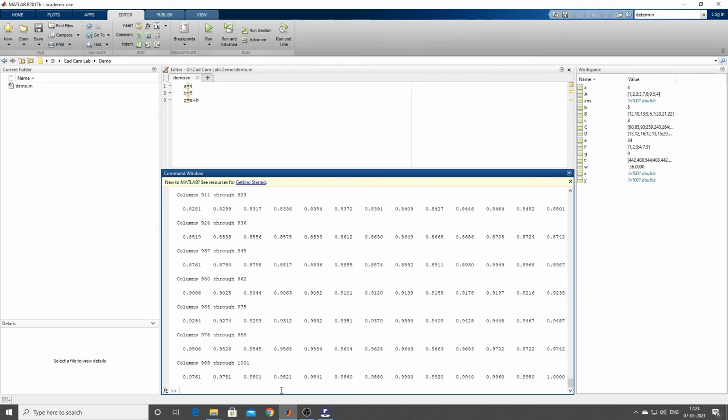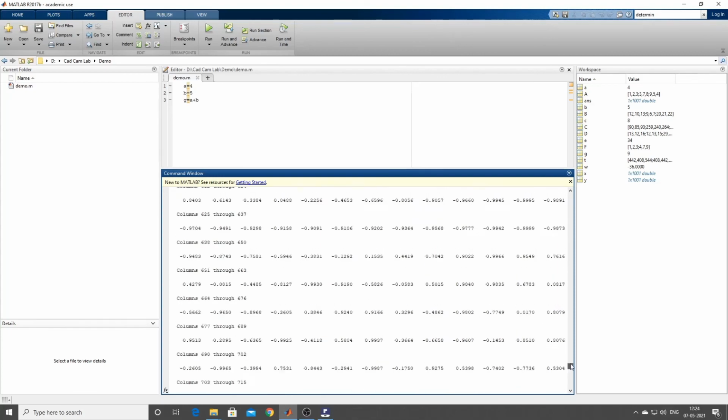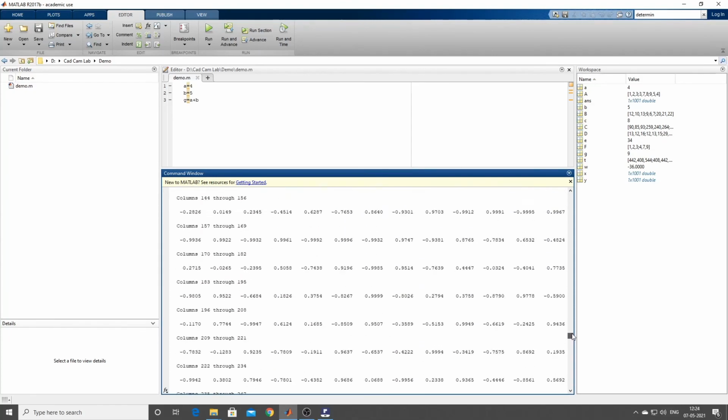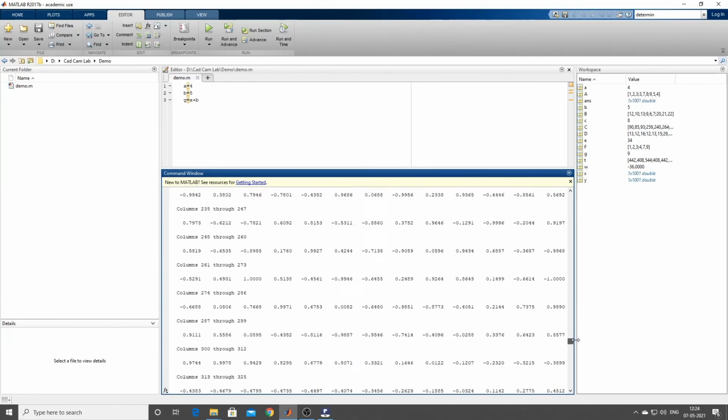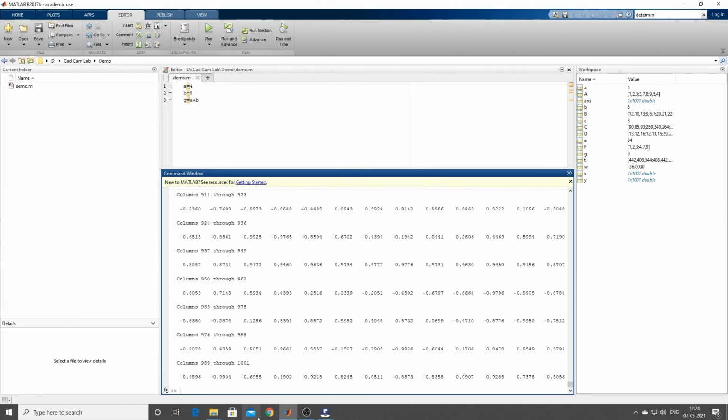Then you can go ahead and type y is equal to sine of, what do I have to do? Sine of x dot to the power 2, close the bracket, enter. You are getting the answer. Are you okay, guys? See here. It is showing you the results of y.